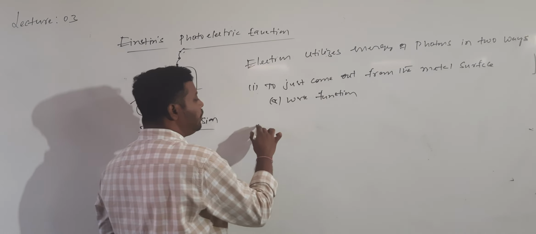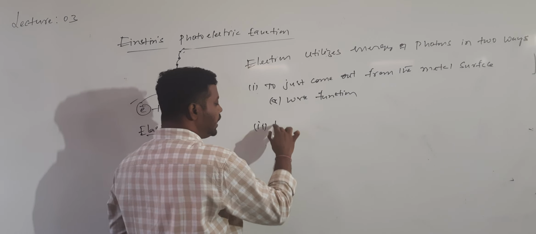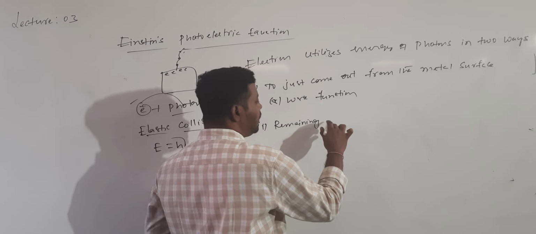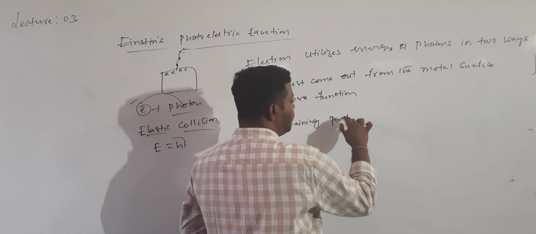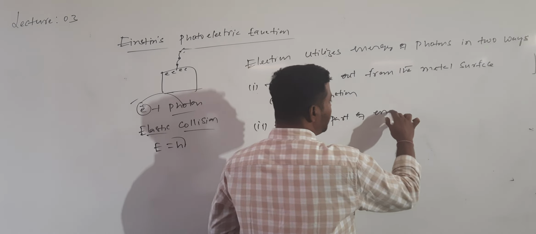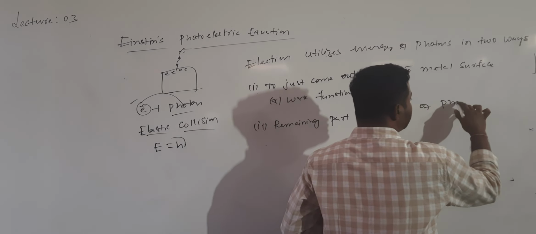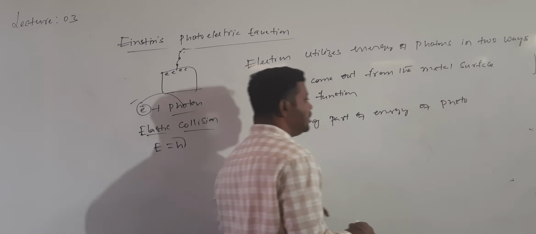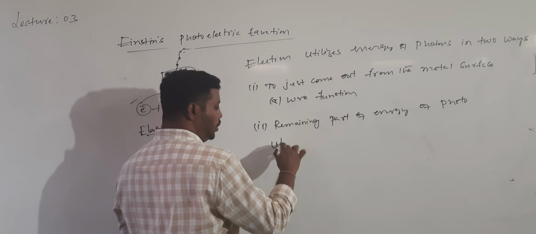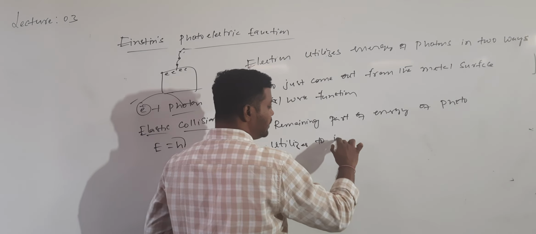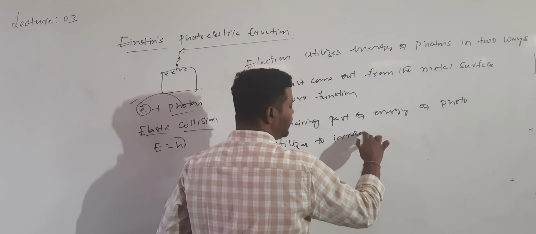And what happens to the remaining part of the energy? The remaining part of the energy of the photon is utilized to increase its kinetic energy.